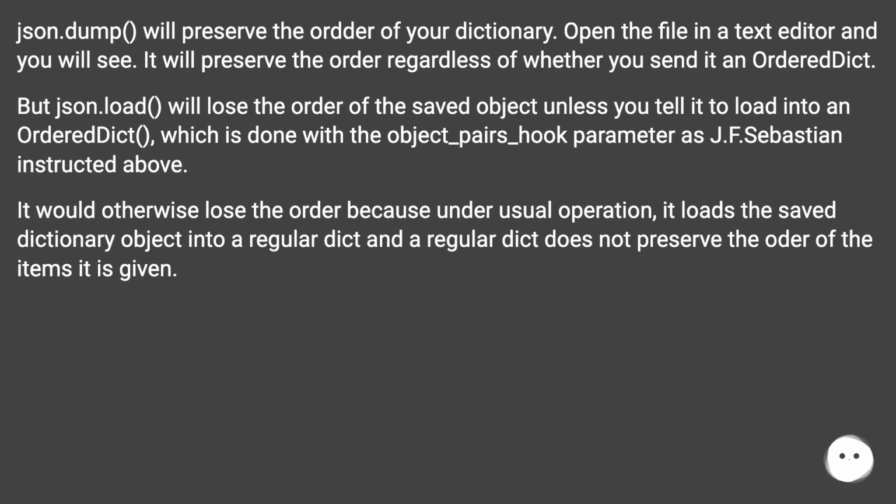But json.load will lose the order of the saved object unless you tell it to load into an OrderedDict, which is done with the object_pairs_hook parameter as J.F. Sebastian instructed above. It would otherwise lose the order because under usual operation, it loads the saved dictionary object into a regular dict, and a regular dict does not preserve the order of the items it is given.